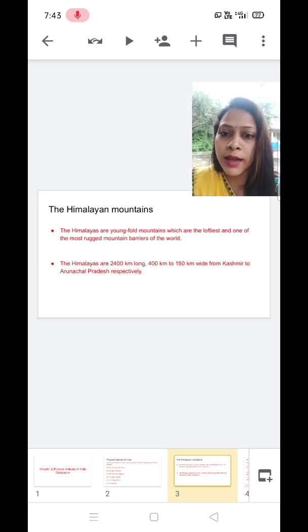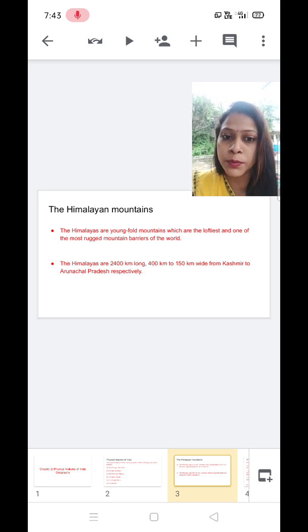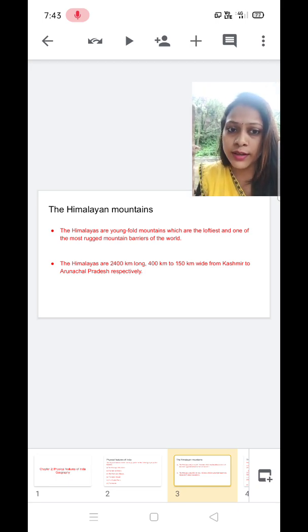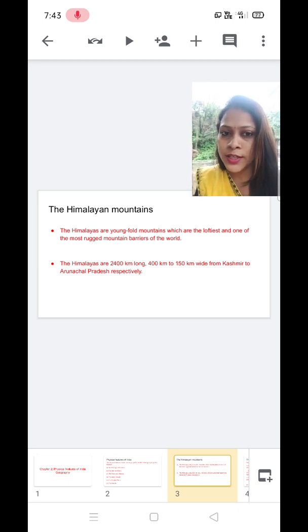Alright. Then the Himalayas are 2,400 kilometer long. The length is how much? 2,400 kilometer, and the width ranges from 150 kilometer to 400 kilometer, from Arunachal Pradesh to Jammu and Kashmir.